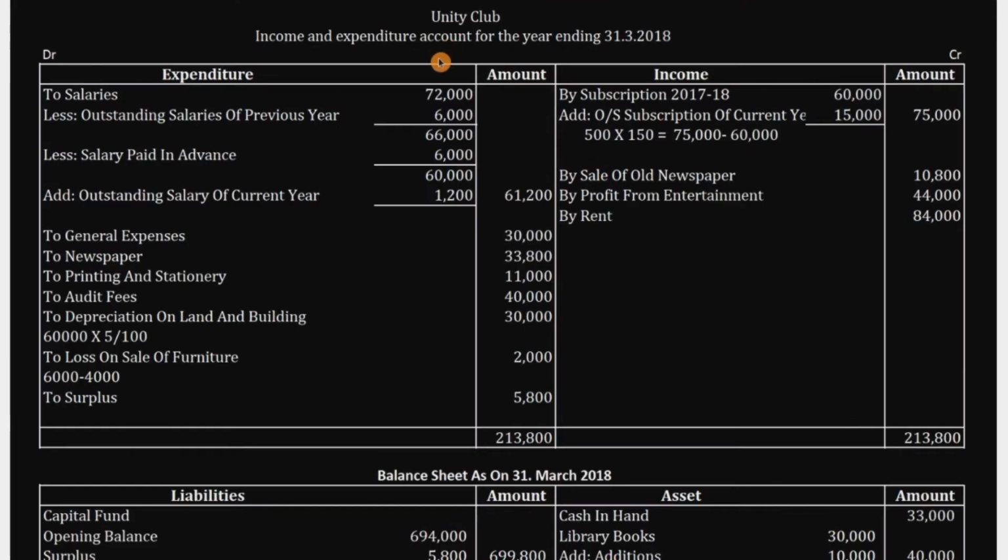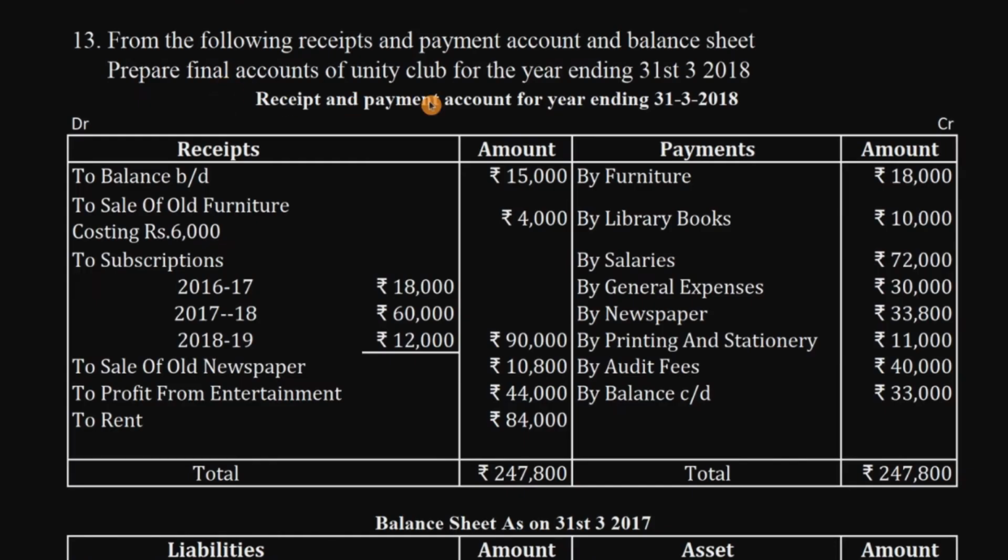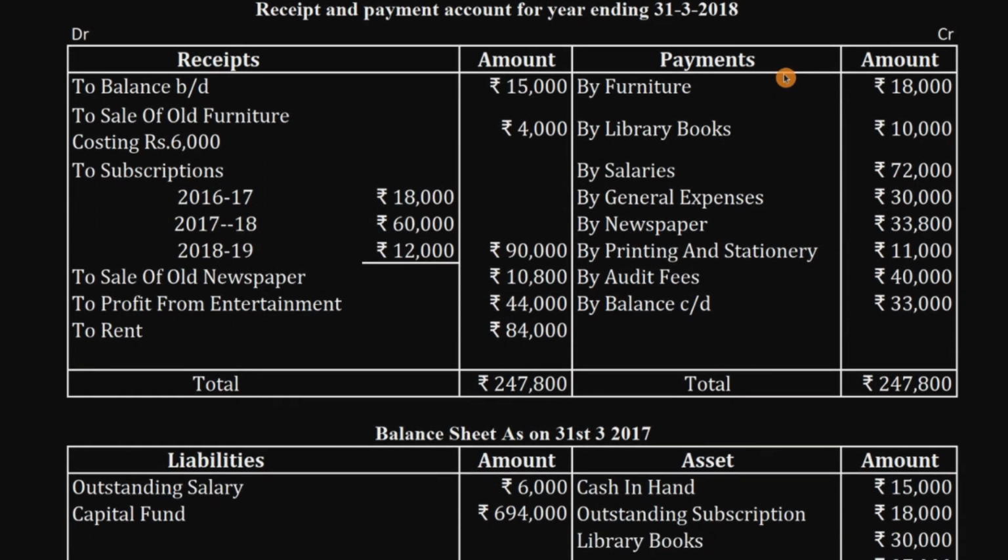Okay, put a heading: Unity Club income and expenditure account for the year ending 31st March 2018. Put debits, credits, expenditure amount, right column, income amount, everything you should be ready. Starting with the payment side, we always start from the payment side. We'll consider receipts afterwards.